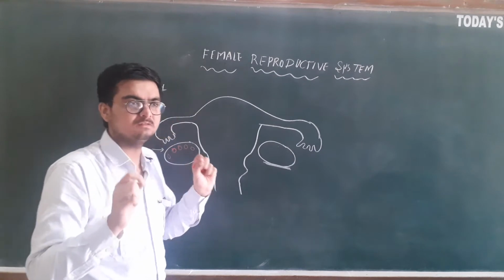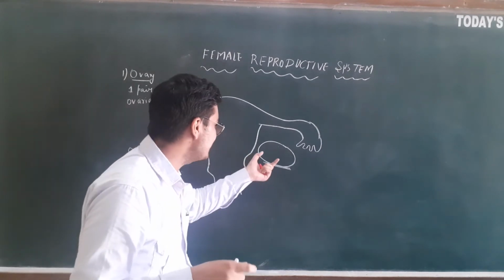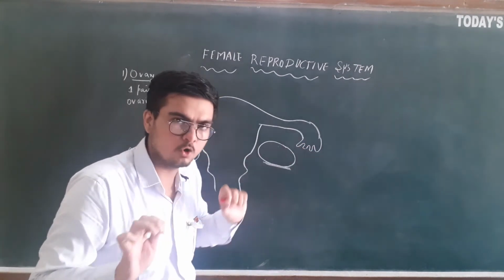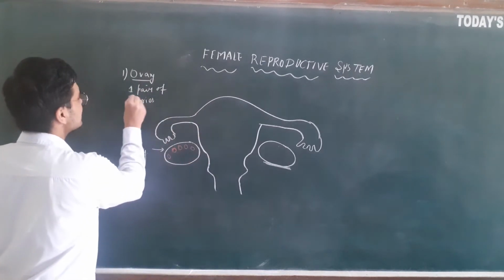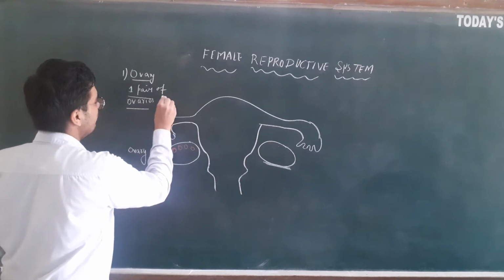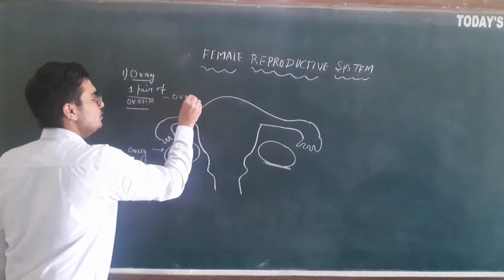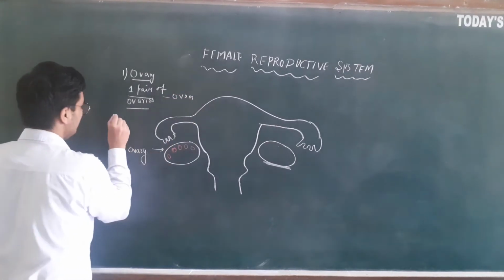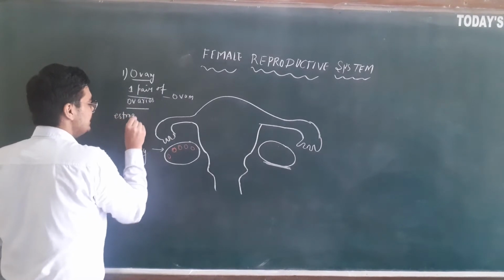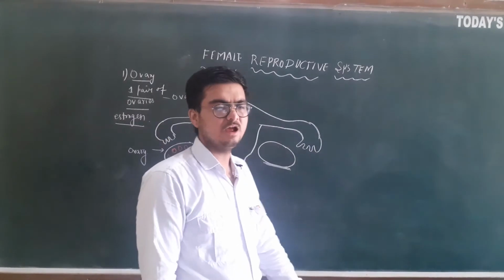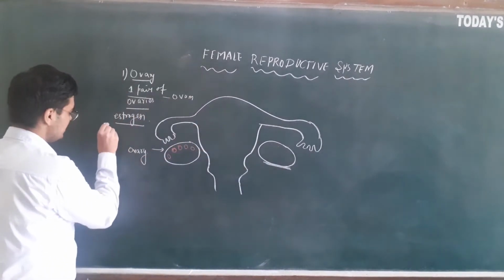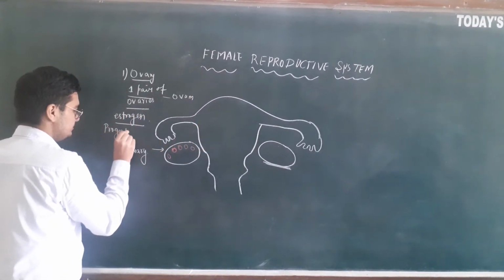In some books the diagram looks like the ovary is attached to the fallopian tube, but it is not like that. Now the female has a pair of ovaries which produce the ova, and also release the female sex hormones, that is estrogen and progesterone.